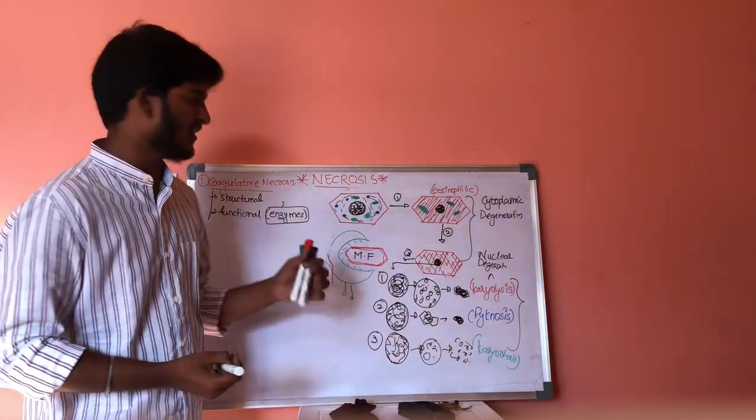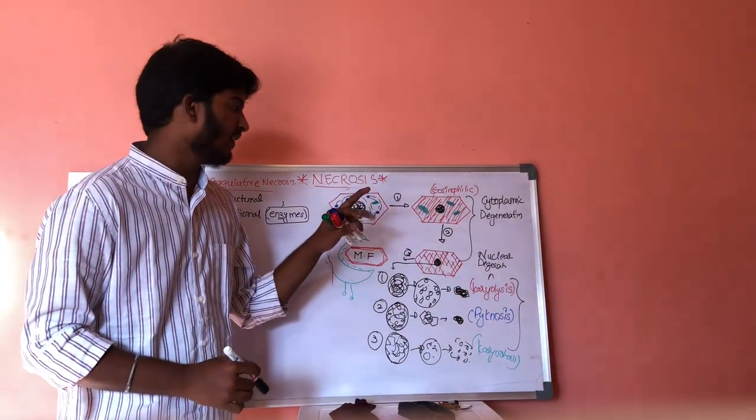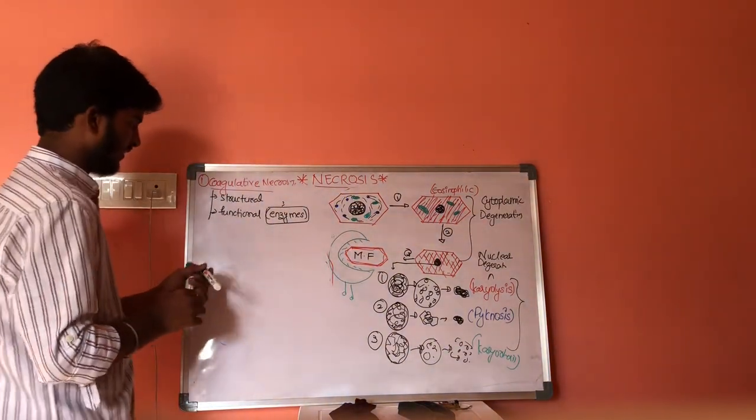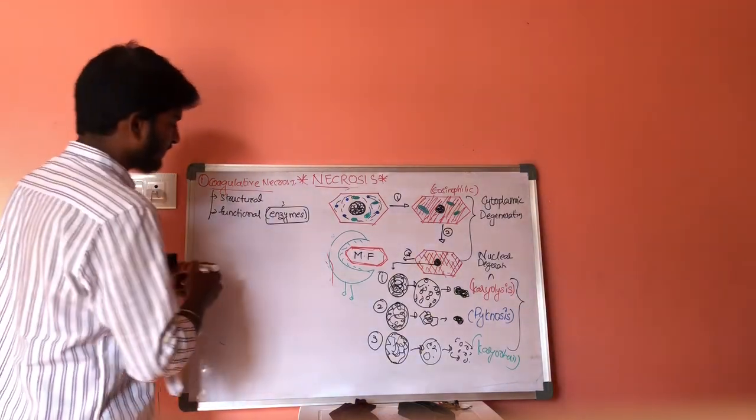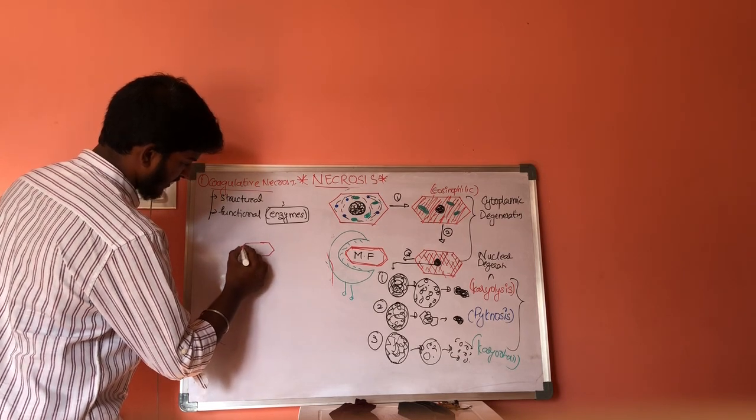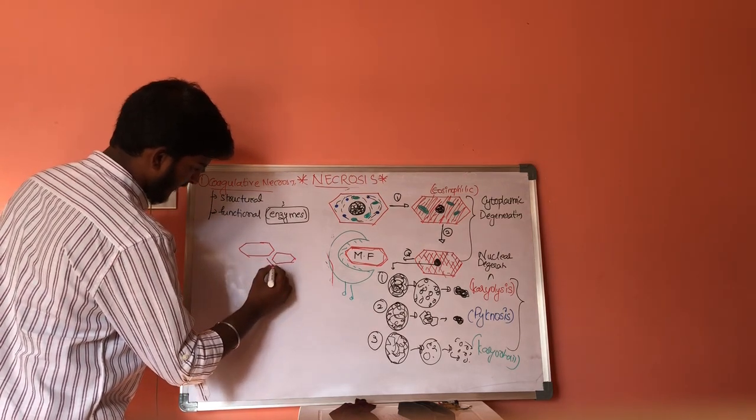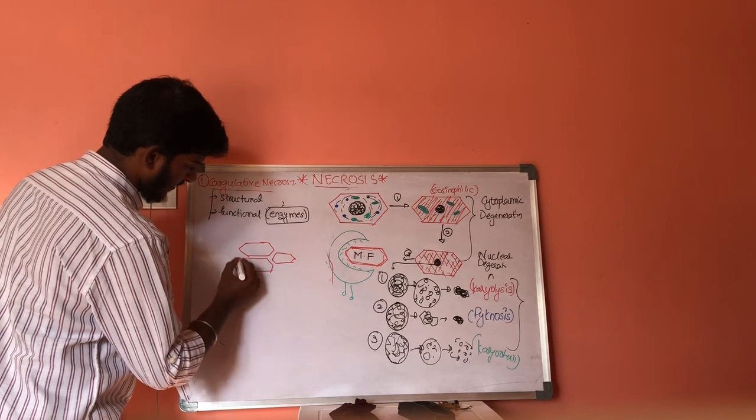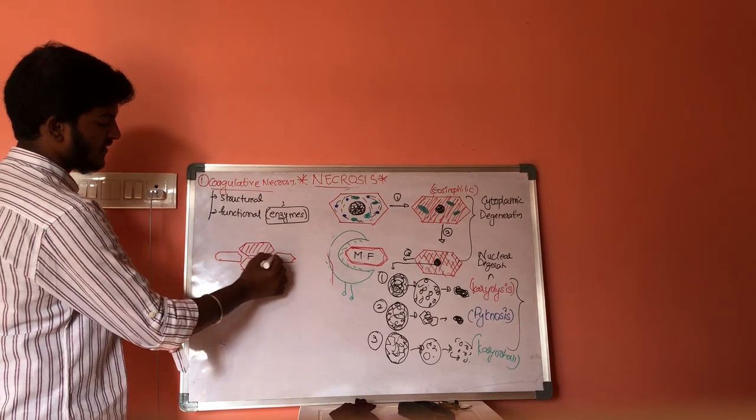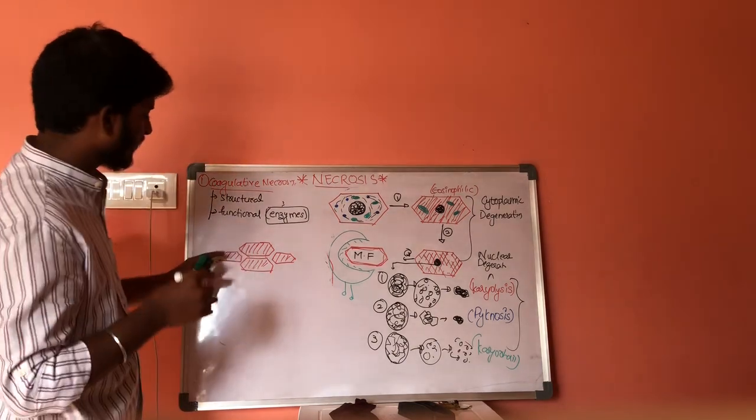Ultimately, if no enzymatic digestion takes place, then the outline of the necrotic cell will remain for 2 to 3 weeks. That is, the outline of the cell will be present. Let's consider this is one cell, this is another cell, and this is another cell. Let us consider these are 4 different necrotic cells, in which the outermost layer is not degenerated.